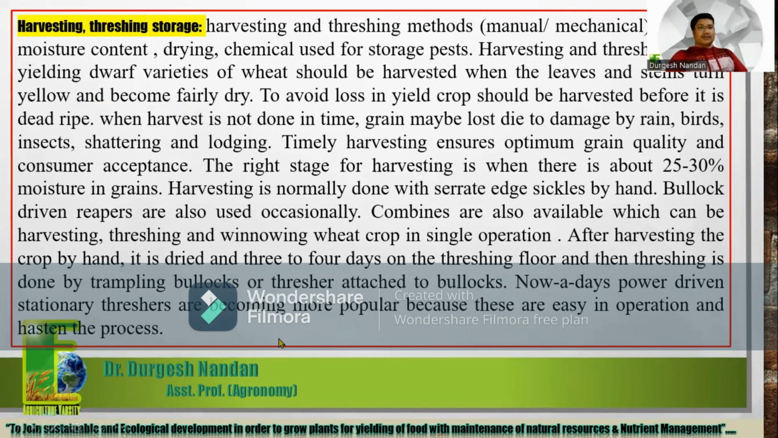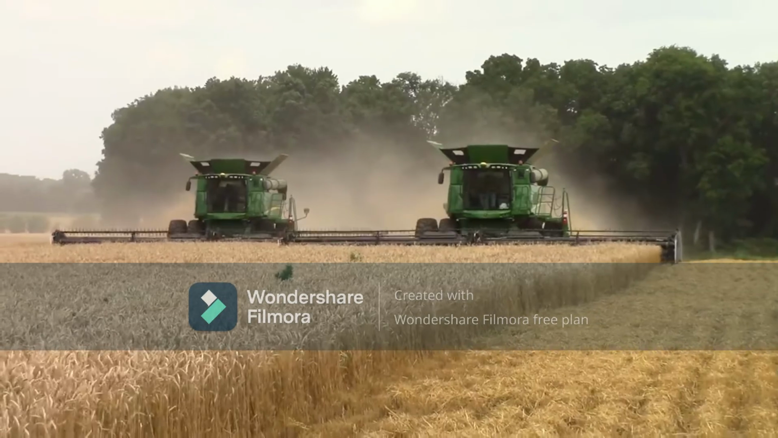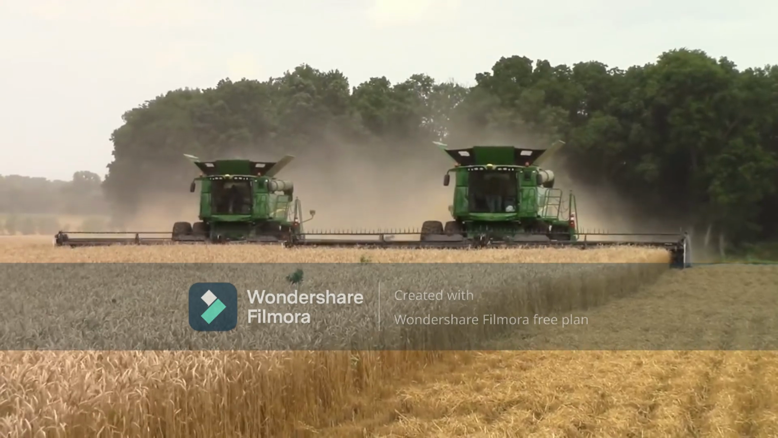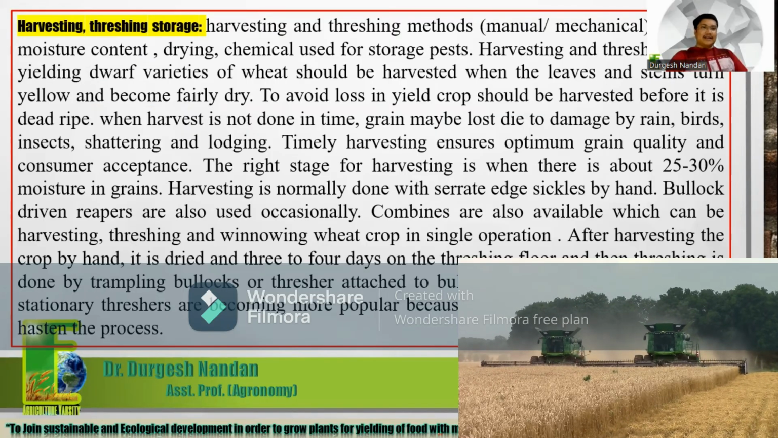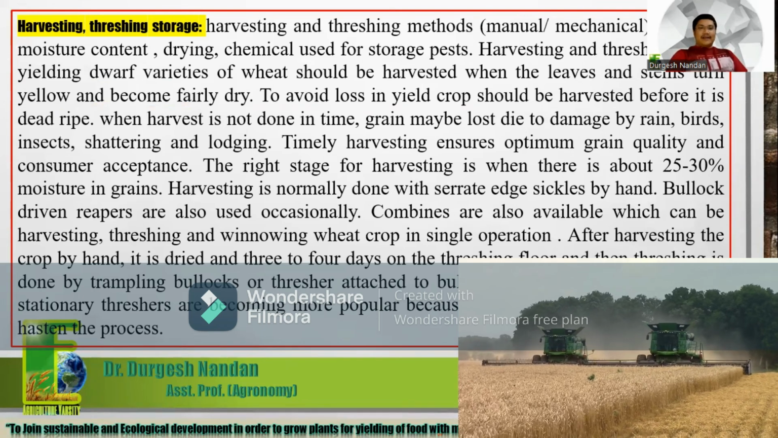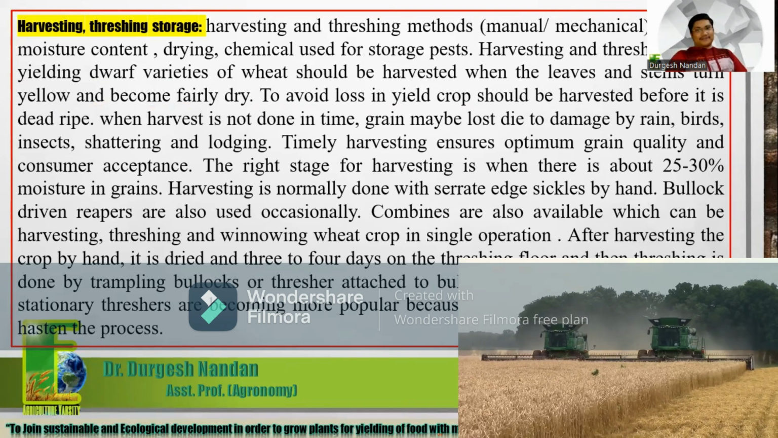Now the last thing is crop harvesting, threshing, and storage. Finally, after control of weeds and completion of all the cultivation practices, let's come to the point of harvesting, threshing, and storage. Harvesting and threshing can be manual or mechanical, and storage depends on moisture content, drying, and the chemical used for storage.